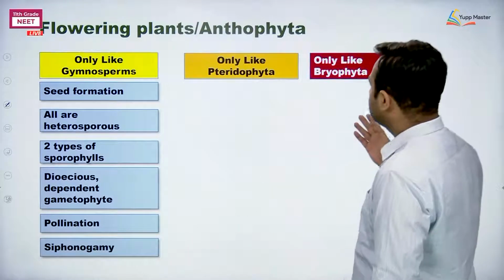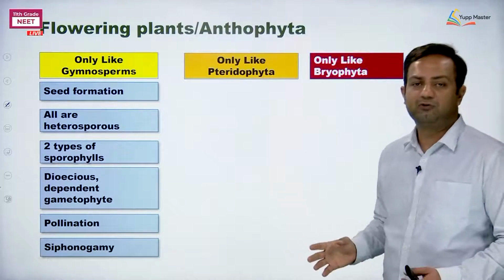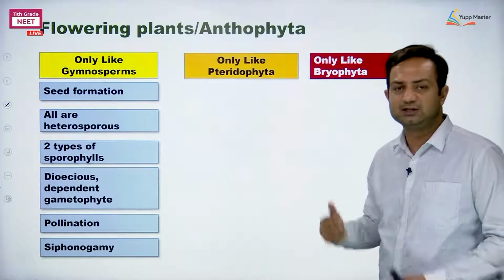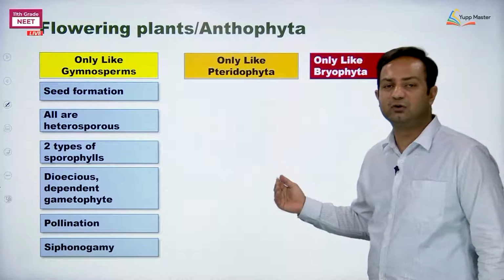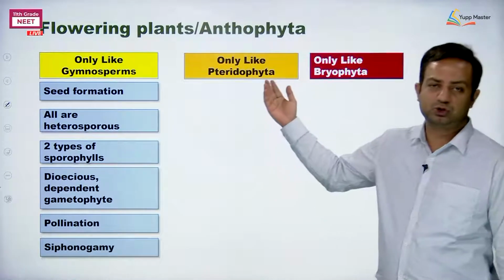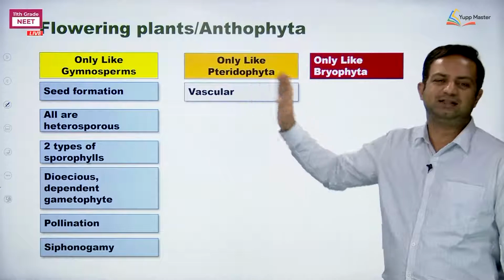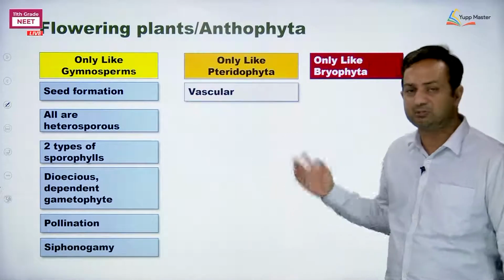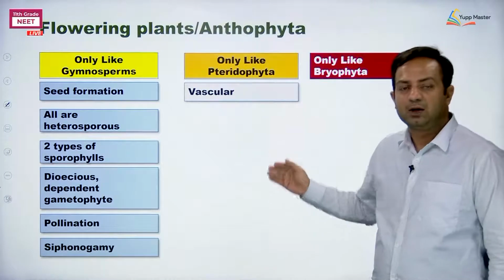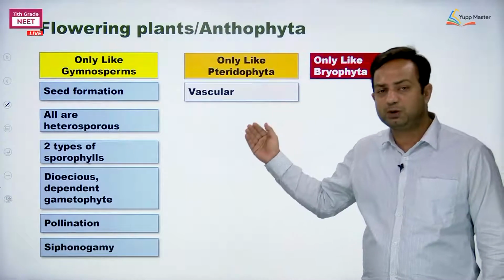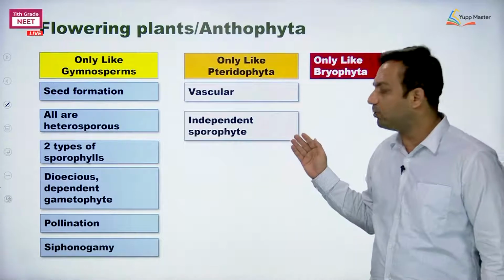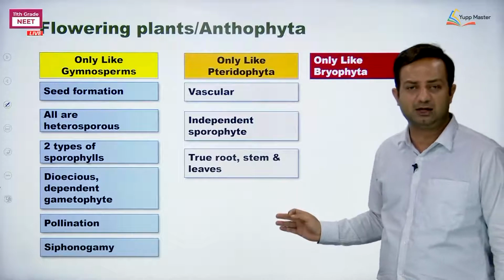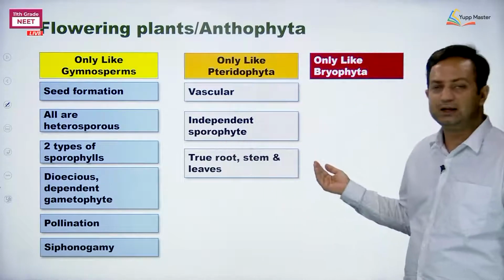Next, the Pteridophyta. How are Angiosperms resembling Pteridophyte? Or, which characters of Pteridophyta resemble Angiosperms? Obviously these are land plants, but it is not about their habitat. It is about something else. Like Pteridophyta, Angiosperms are vascular. The sporophytic plant body is dominant and independent, and is differentiated truly into root, stem and leaves. So the similarities are getting lesser.